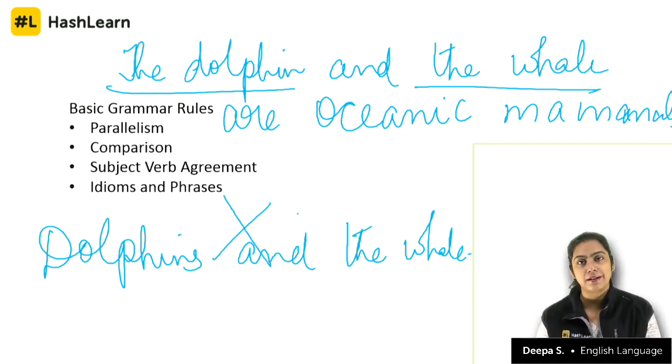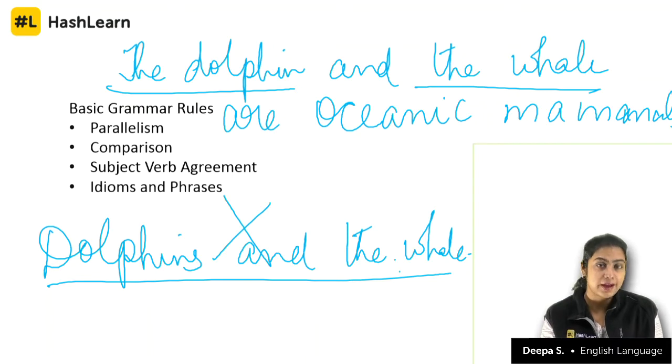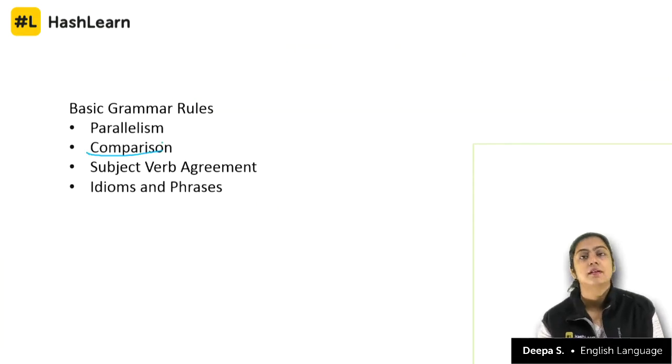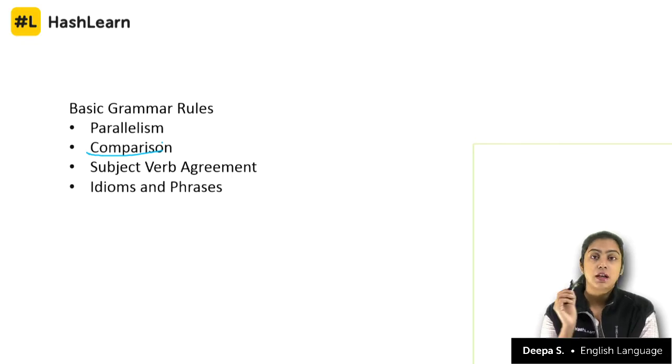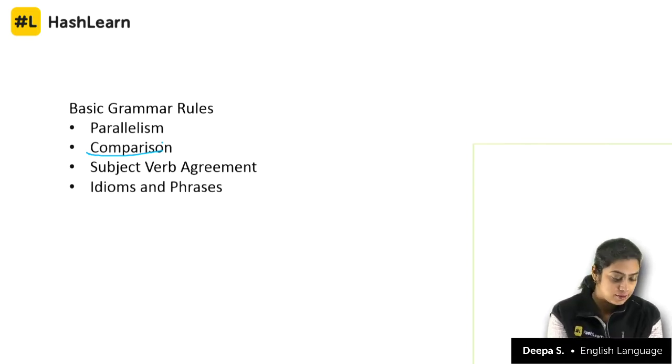So you get it? There has to be a parallelism structure running throughout. So in this case, it is the subject that is parallel. In the previous case, we were looking at the predicate. Then there is comparison. Comparison, I would say, is an offshoot of your parallelism structure. Now, when you compare, remember, you cannot compare apples and oranges. Now, let's look at this.